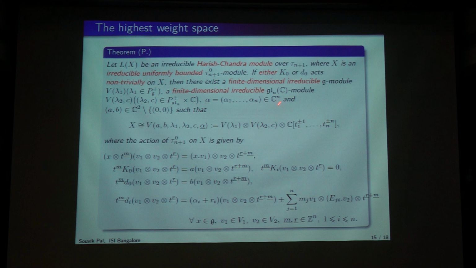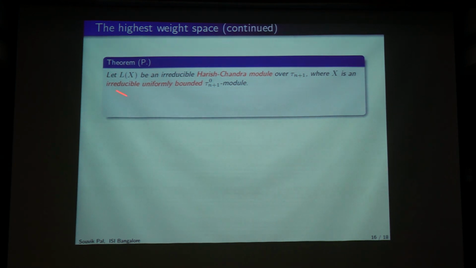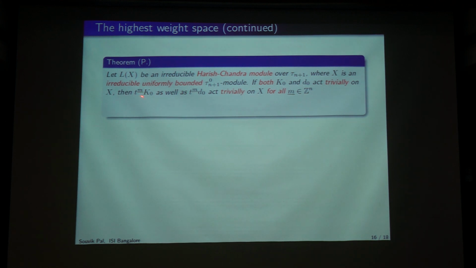Then what about the case when both of them act trivially? Again we have this irreducible module where X is irreducible uniformly bounded. If both of them act trivially, then one can show that t to the power m, that means An plus 1 as well as this m plus 1, act trivially.